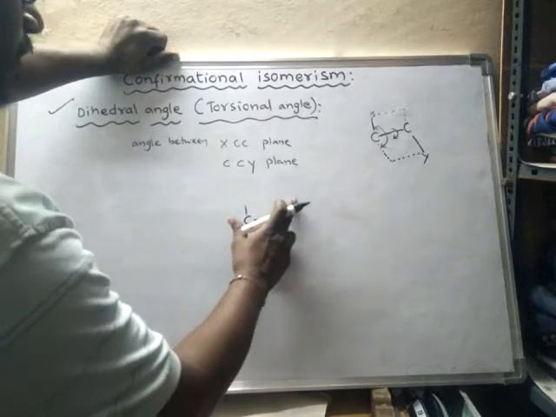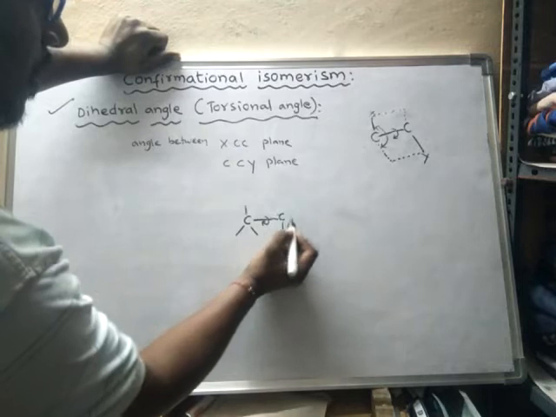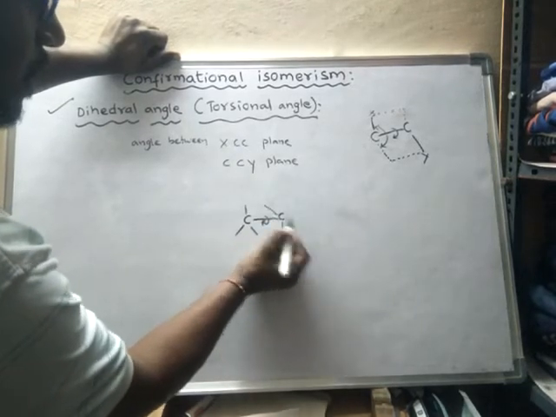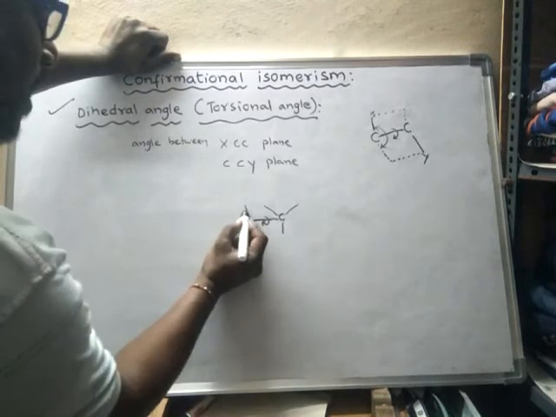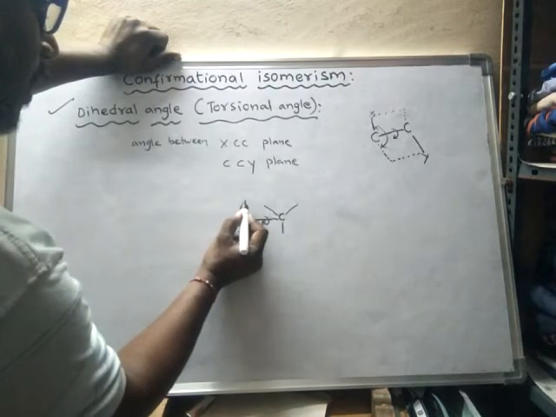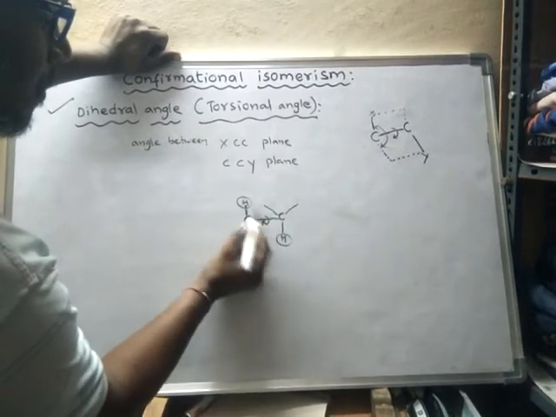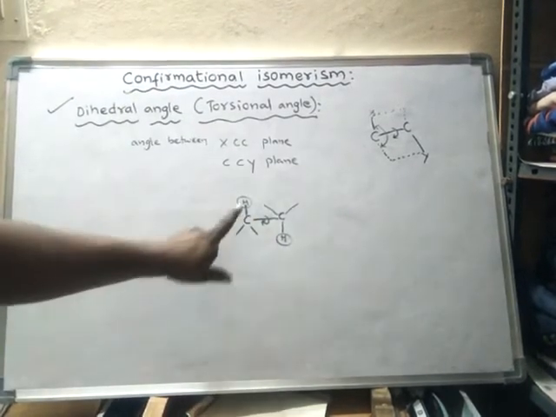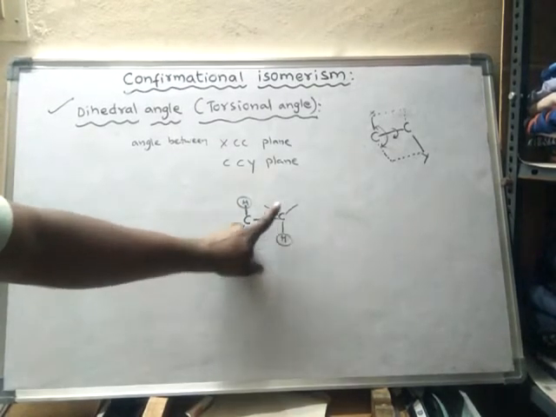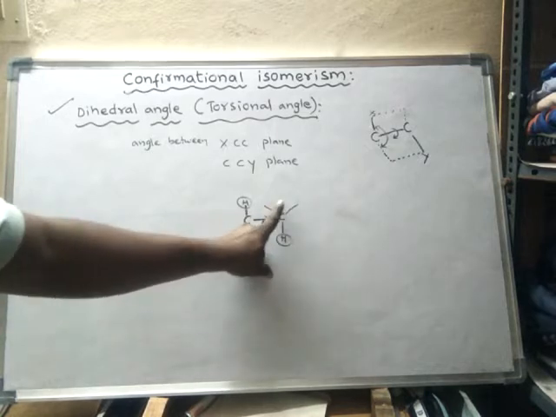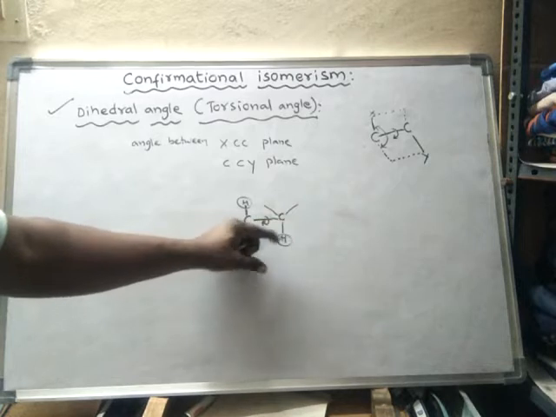Suppose this bond comes here, and this bond comes here, and this bond comes here. What happens? Now the dihedral angle between these two hydrogen atoms is 180, because actually it was here somewhere, behind this bond, but it has rotated through 180 degrees.